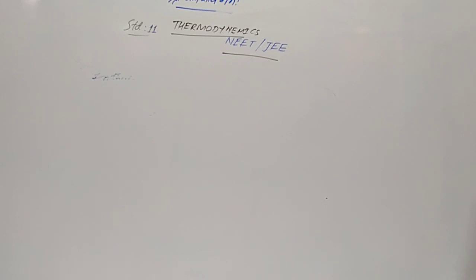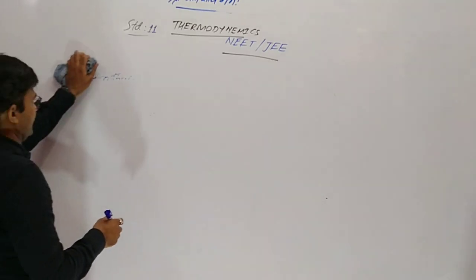Now, enthalpy of ionization. What is enthalpy of ionization?